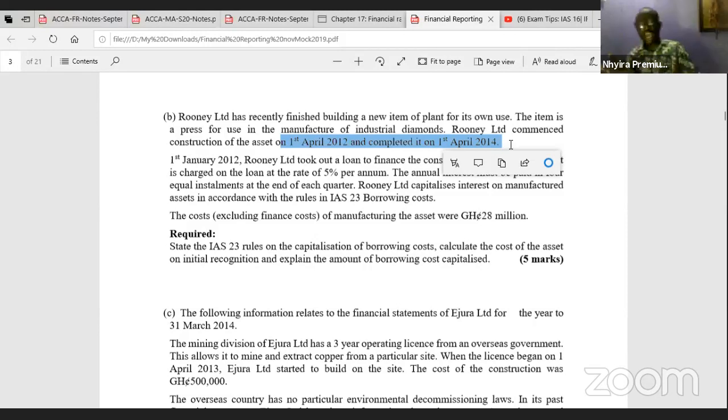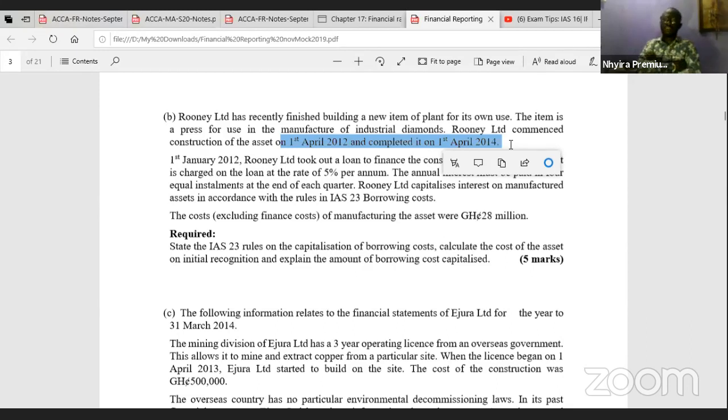So before I go there, let's talk about the rules on capitalization of borrowing costs in accordance with IAS 23. IAS 23 simply states that, among other things, borrowing cost refers to interest expense and other costs incurred in the arrangement of funds.